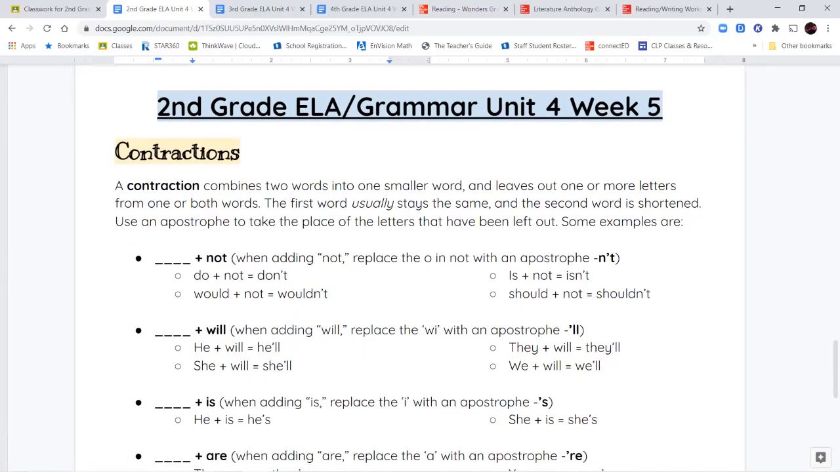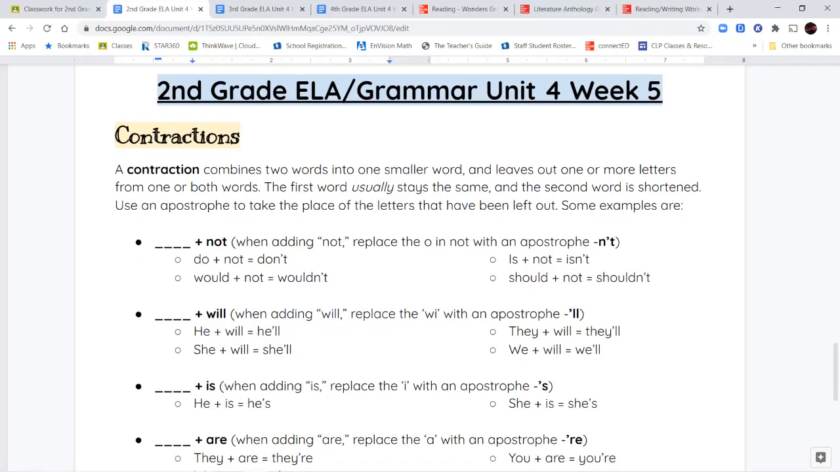Now for our ELA notes, since we already covered the poetry words earlier with our vocabulary, we have a smaller ELA notes section this week, so that your main focus is going to be on contractions. Now contractions are when we're combining two words to make one smaller word. And in order for us to do this, we have to take out some of the letters. Usually we're just taking letters out of that second word, and the first word usually stays the same.